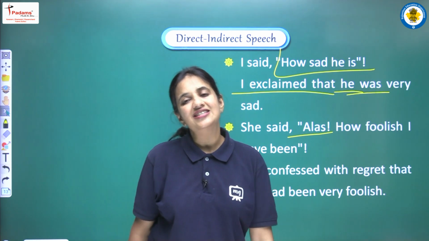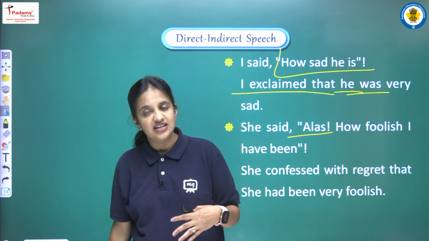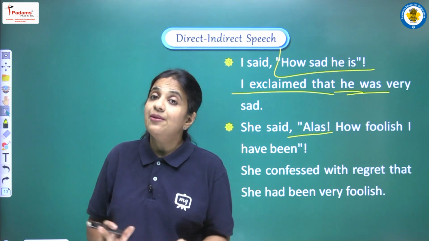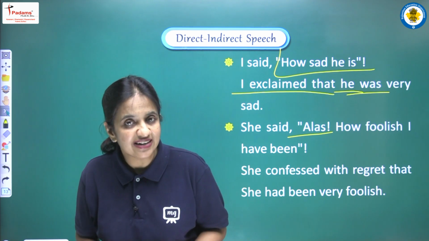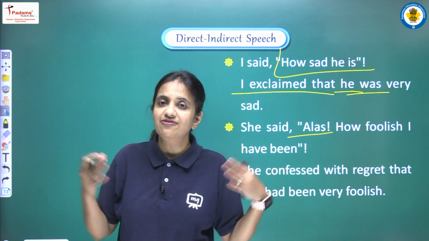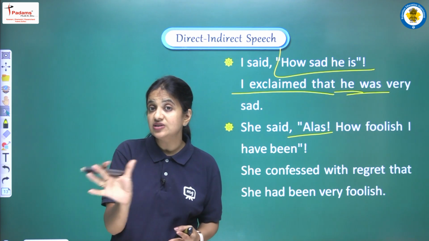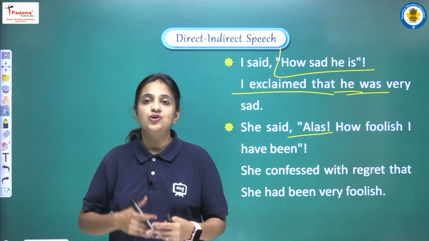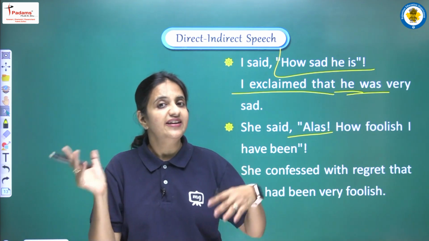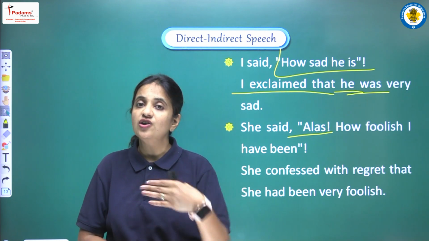Okay, so students, now we have covered all the different types of sentences. We have seen the rules related with assertive sentence, interrogative sentence, imperative sentence, optative sentence and yes, exclamatory sentence. So इन सभी sentence में ज़्यादा difference नहीं है. हमें बस ये ध्यान में रखना है first of all कि connective का use करना है और second हमें set to को कैसे convert करना है. Okay, और जो pronoun के rules हैं, tense के rule हैं, वो तो हमें same apply करने हैं, वो हमें same ही follow करने हैं.